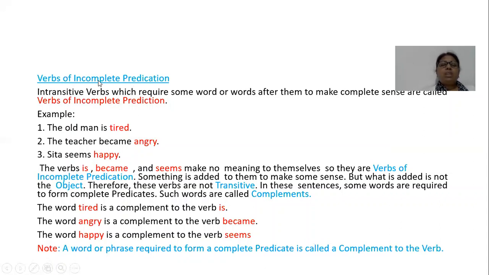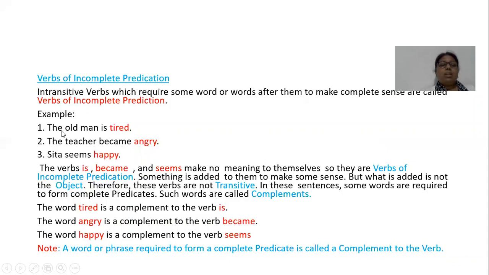So from this we can understand that predication means these verbs belong to the part of predicate. Now, when I define it, it is intransitive verbs which require some word or words after them to make complete sense are called verbs of incomplete predication. Why am I saying intransitive verbs? Because intransitive verbs are those verbs which do not have an object. Now, with an example, we can understand it more clearly.